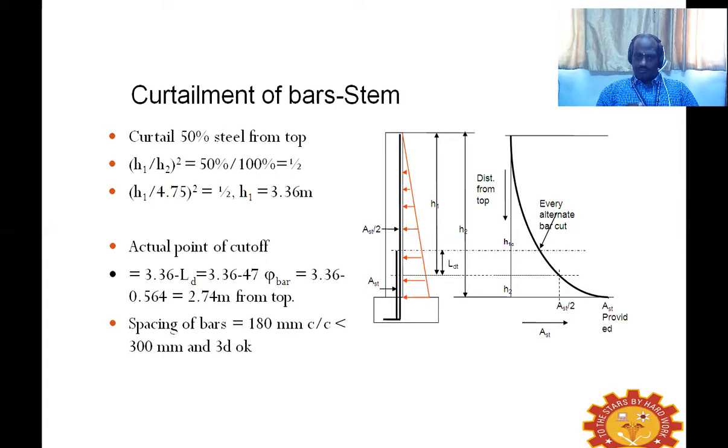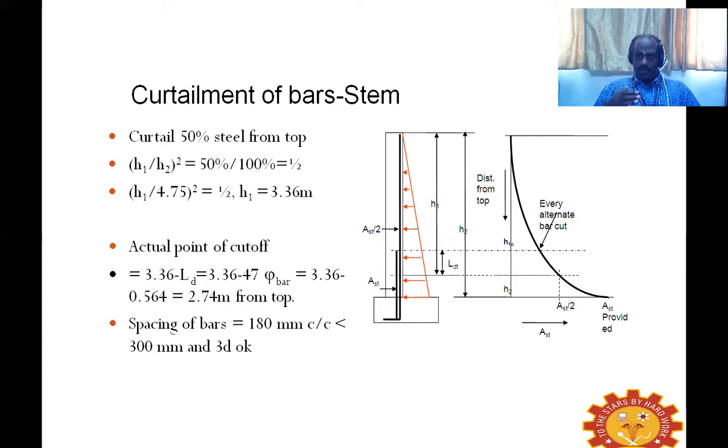And when we talk about curtailment of reinforcement, we all know logically that from the top to bottom, the pressure goes on varying from 0 to maximum. So towards the top, our pressure is going to go on reducing, and at the top it is just 0. So we don't require much reinforcement towards the top.